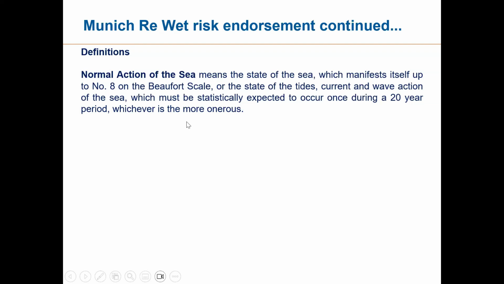In one of the cases, I have seen the insurance company was very smart, and they put the condition: instead of 8, they made it 10. They said my normal action of the sea is 10. You can change it, na? The standard condition is 8. But if you want to be conservative, the premium is less, or you find the chances of loss is very high, in that case you can increase this number. You can write that my normal action of the sea is up to number 10, up to number 9. So if you increase this number, it means you are reducing the possibility of payment of loss.